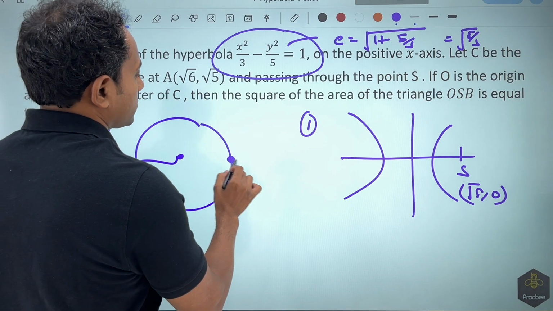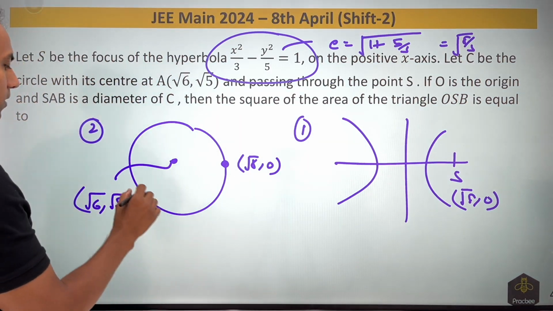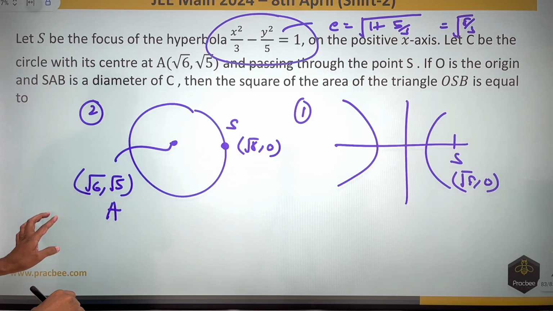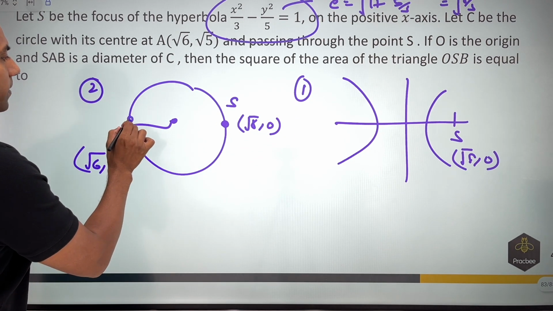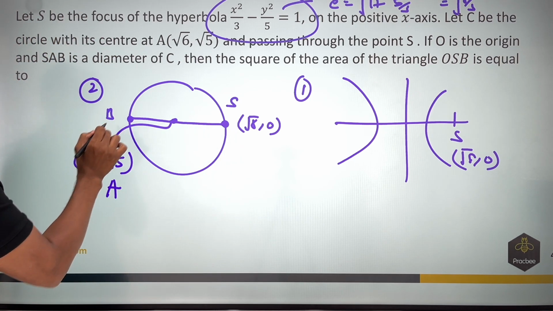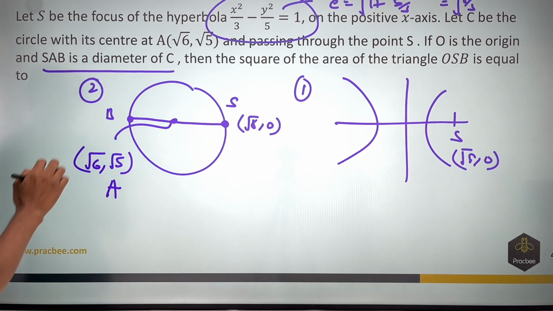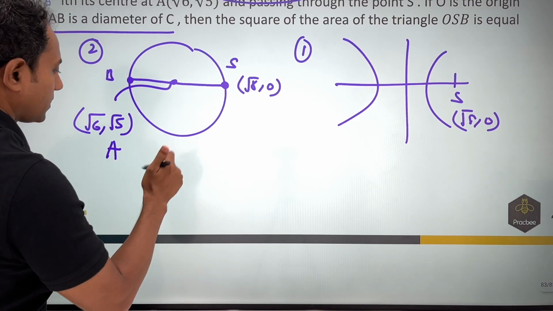They have given this point S on it, that is (root 8, 0). So this point is nothing but A, this point is nothing but S. Now they are talking about an extremity B of the diametrically opposite point. So if this is S, this is A, they are talking about this B. SAB is the diameter of C. If I want to find this B point, for finding this B point, we can apply the section formula.